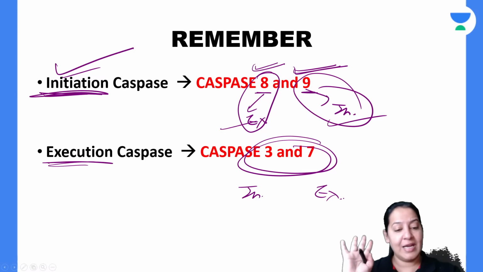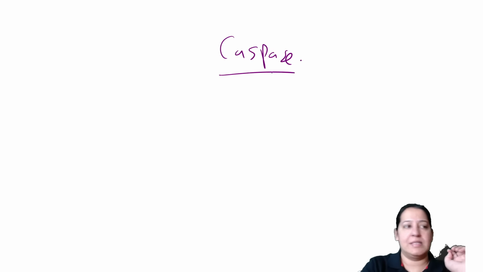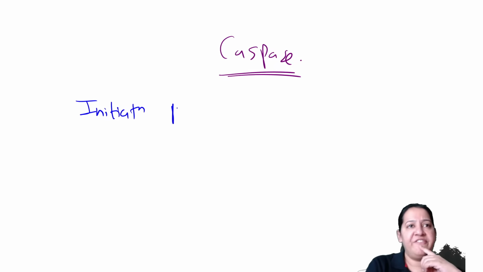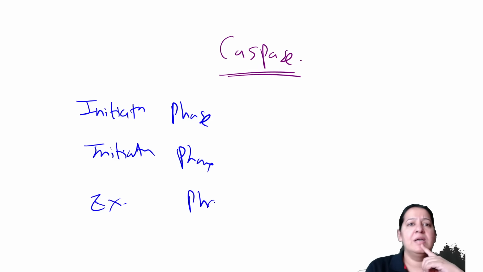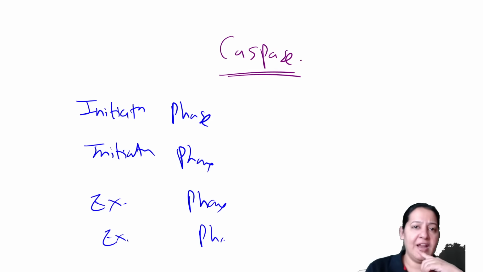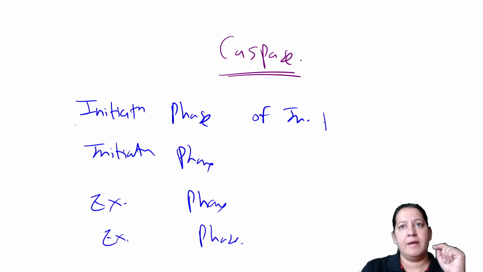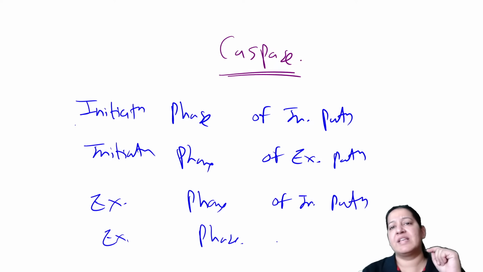Now please understand your question very carefully in your exam. Tell me the name of the caspase. The caspase of the initiation phase, the caspase of the execution phase. Let me finish my questions. Initiation phase of the intrinsic pathway. Initiation phase of the extrinsic pathway. Execution phase of the intrinsic pathway and execution phase of the extrinsic pathway.